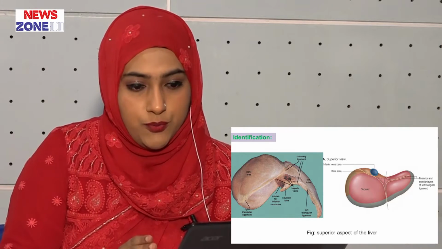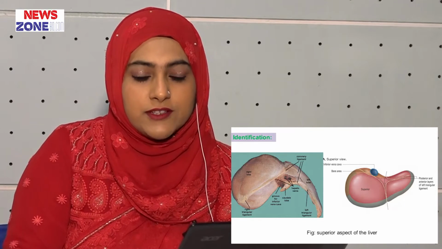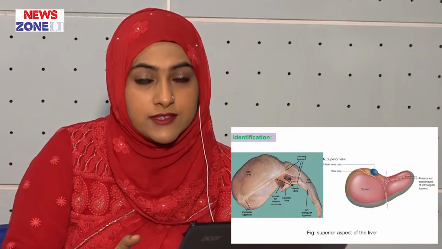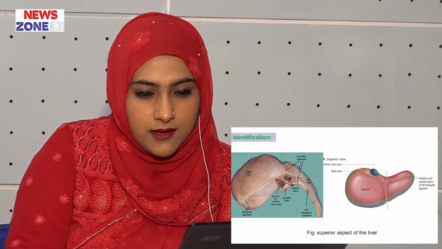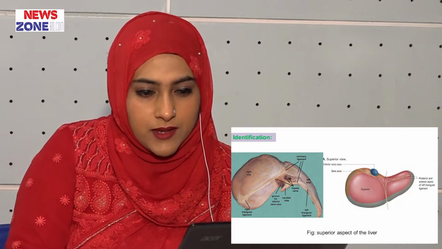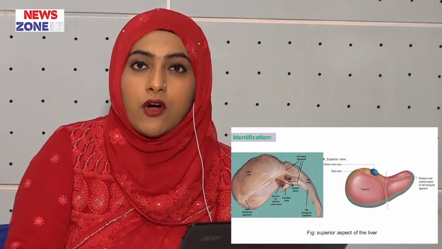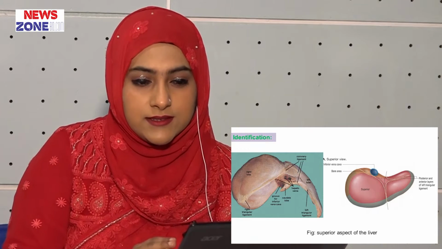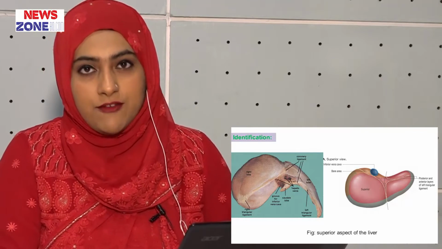The posterior superior surface is separated from the superior surface by the posterior superior border. It is also separated from the inferior surface by the posterior inferior border. Here you can see the picture of the superior surface of the liver. The superior surface is convexo-concavo-convex. Just above this surface there is the dome of the diaphragm.